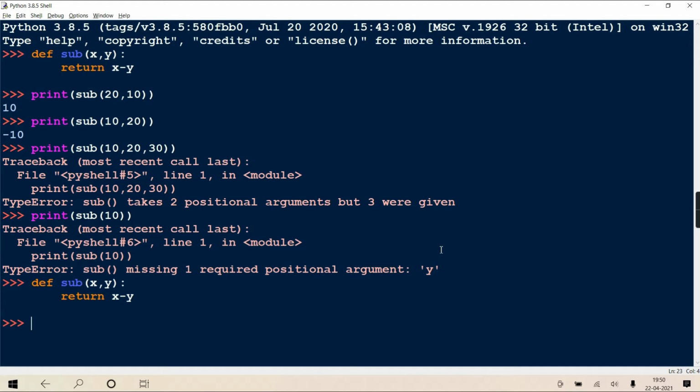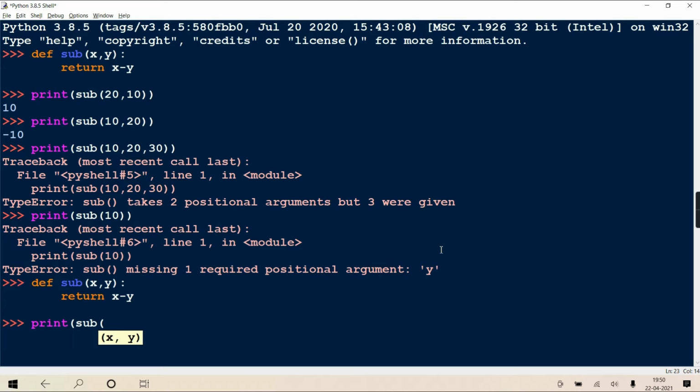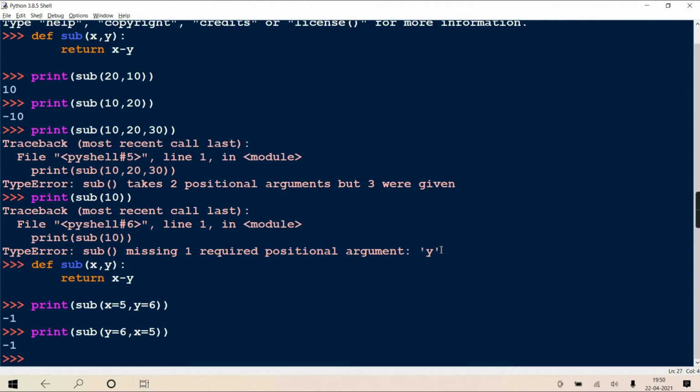Only at the time of call, when you're calling that function, you are not only mentioning the actual value, you're also associating it with its formal by using name of the formal equal to actual. See, now you'll get 5 minus 6. And suppose I would have written y equal to 6 and x equal to 5. The order is changed. Still the result will be same. Getting? That is the speciality over here.